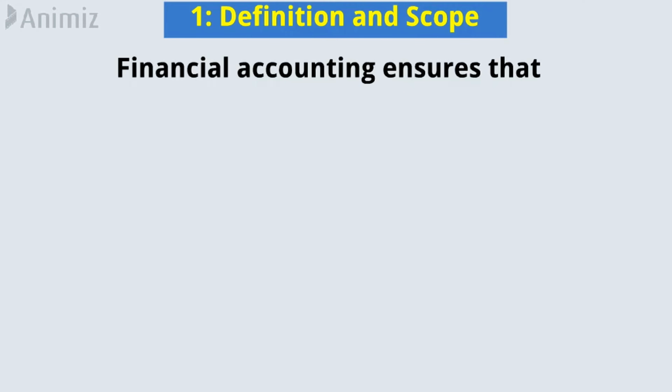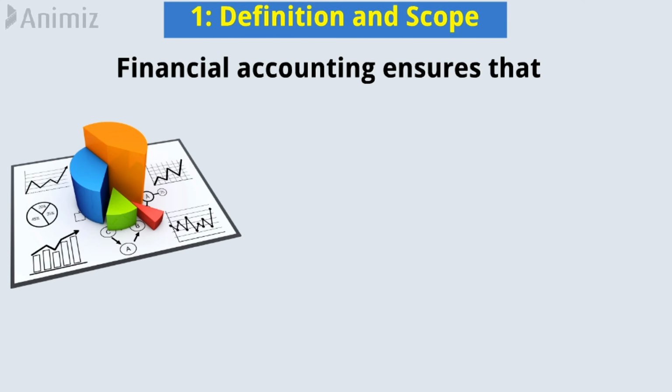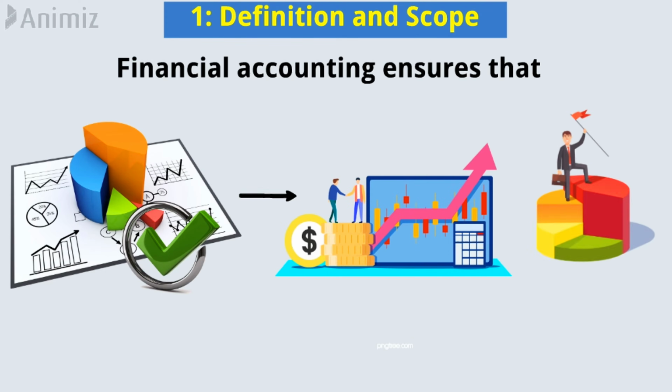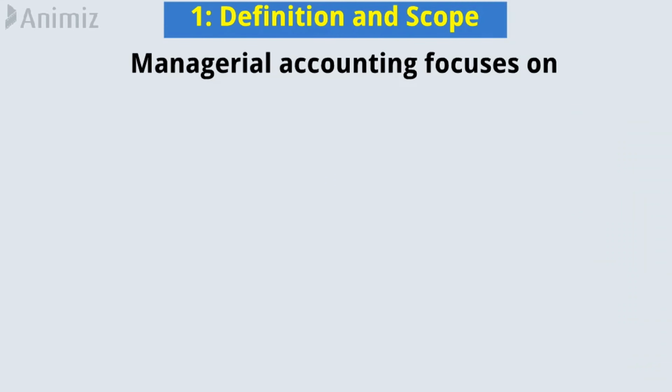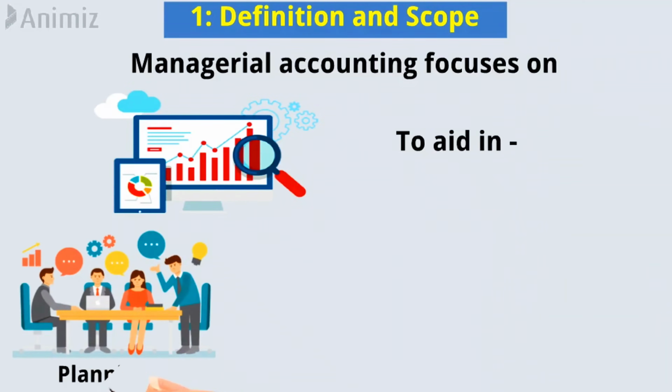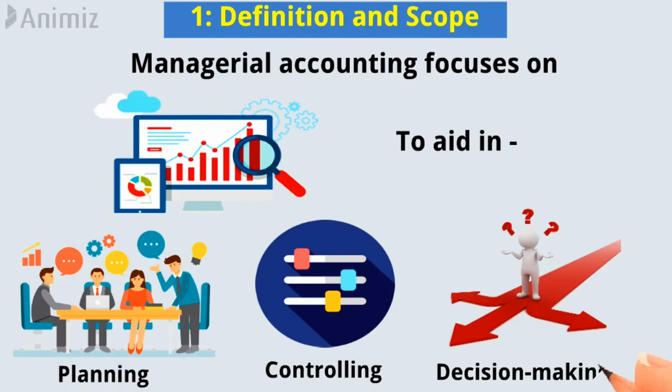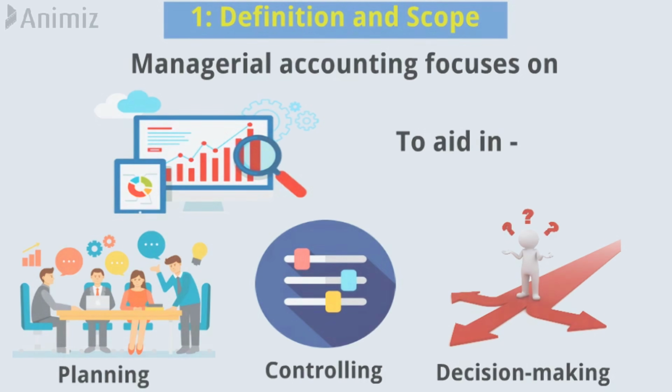Financial accounting ensures that the organization's financial statements are prepared accurately, reflecting the company's financial performance and position. In contrast, managerial accounting focuses on providing insights to aid in planning, controlling, and decision-making within the organization.